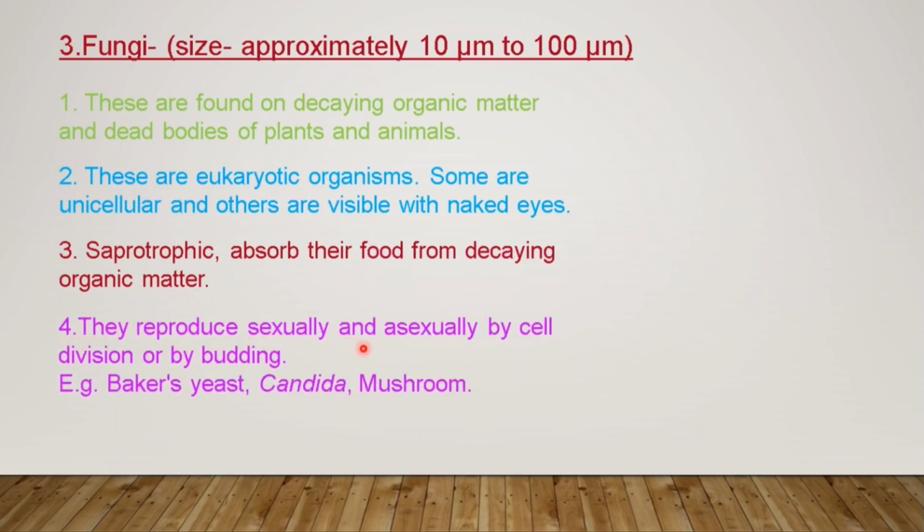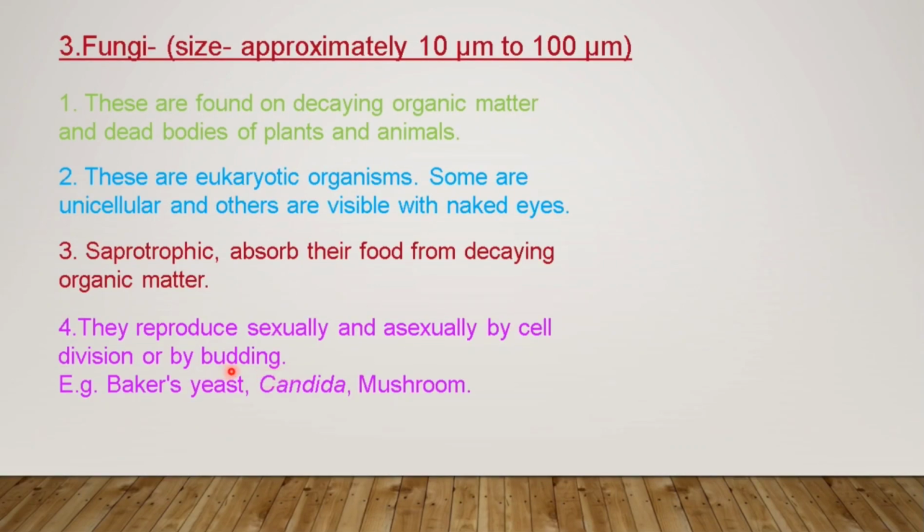They reproduce sexually and asexually by cell division or by budding. Now some of the fungi can reproduce sexually with the sex organs which they have. Some fungus do not have the sex organs to reproduce sexually. So in that case they reproduce asexually, and the process for reproducing is cell division or budding. Now cell division, as I have told you earlier, is when one cell divides into two. And now what is budding?